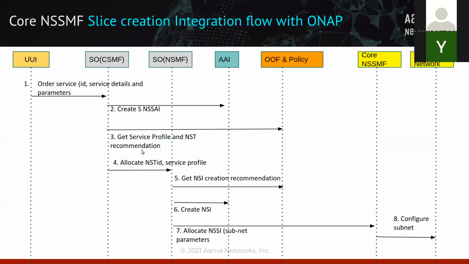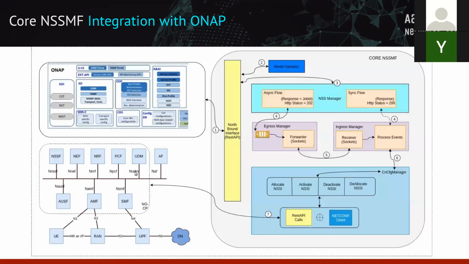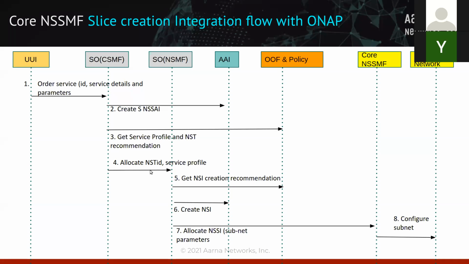And as you get the feedback from there, you will allocate an NST and the service profile. That is what is translated into your network slice management information, which will be further decomposed into 3 network domains: your core, transport, and the RAN. So you will get all the recommendations from OOF, and once you get the recommendation, you will create a network slice instance for it.